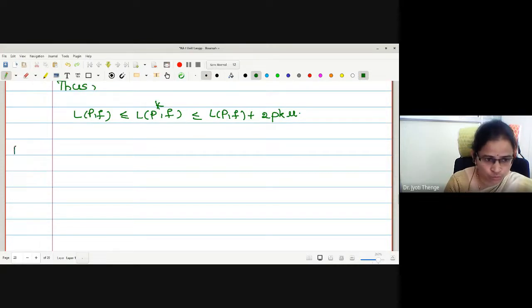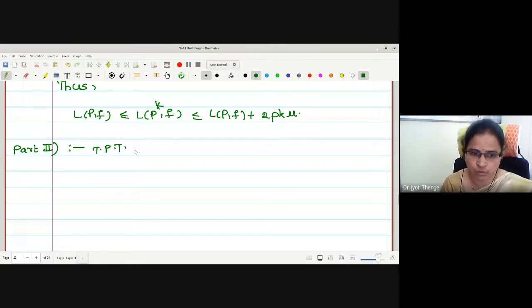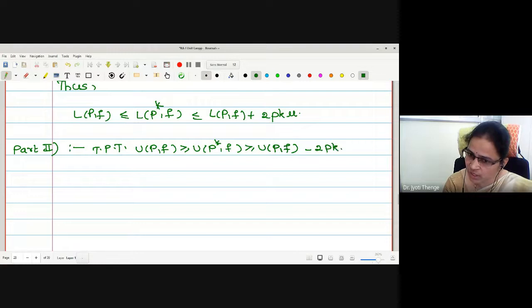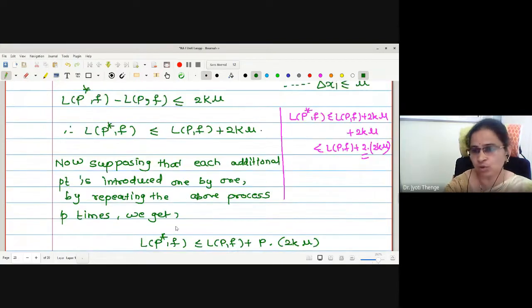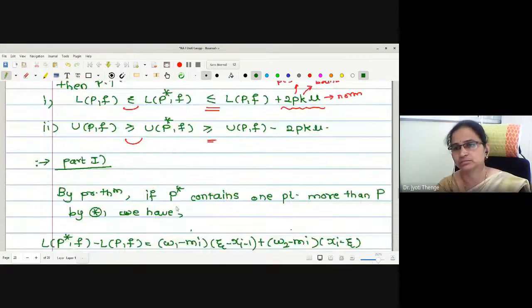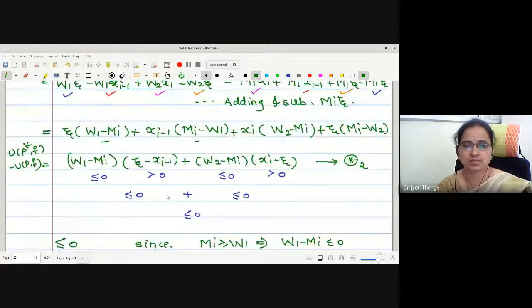Part 2. What should be proved? Regarding UP, let me write, to prove that UPF is greater than or equal to UP star F, which is greater than or equal to UPF minus 2pk mu. Okay. Now again, with which equation should I start? At star 2 we have written, in the previous theorem, this one.